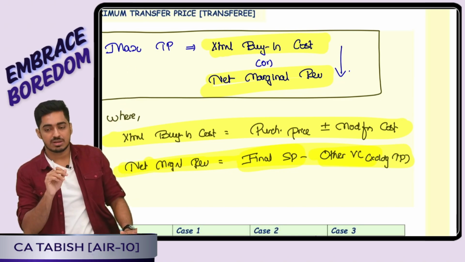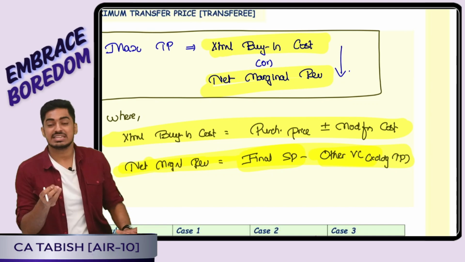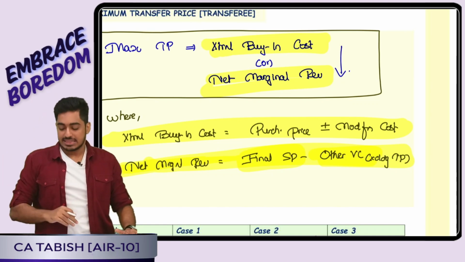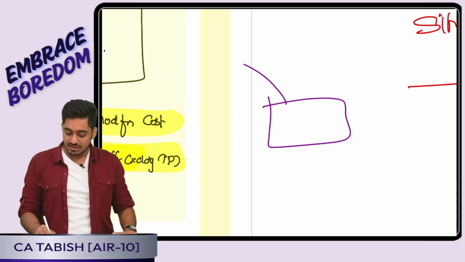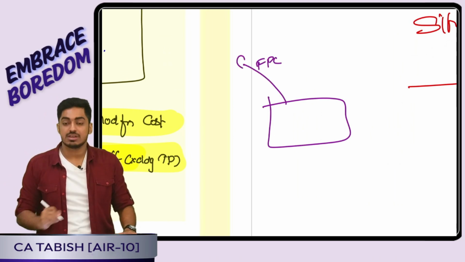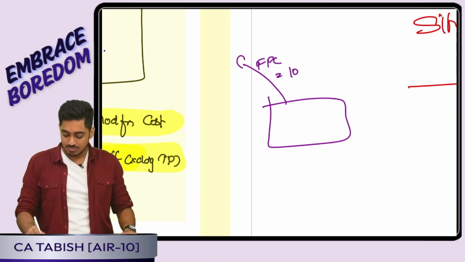Yes or no, everyone? What is net marginal revenue? It is the net cash that I am getting. That is, okay boss, I got this component. On this what I will do? I will incur further processing cost or other variable cost. Say for example, assume 100 rupees.